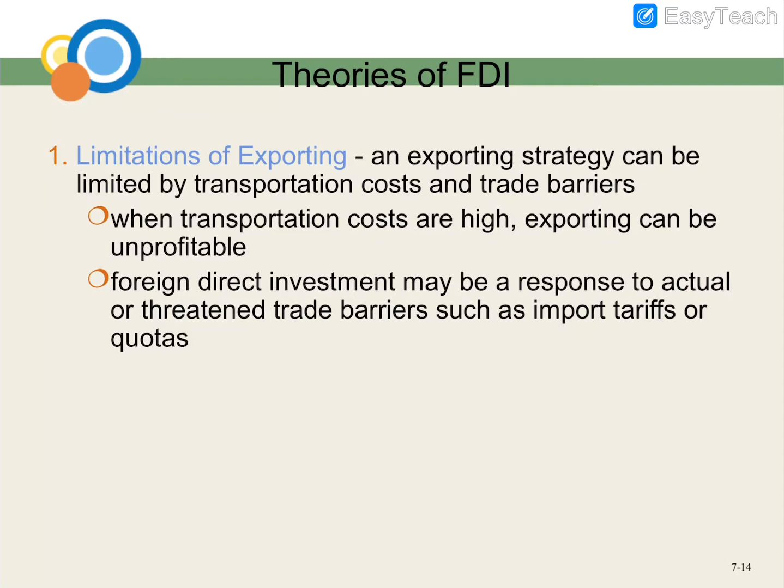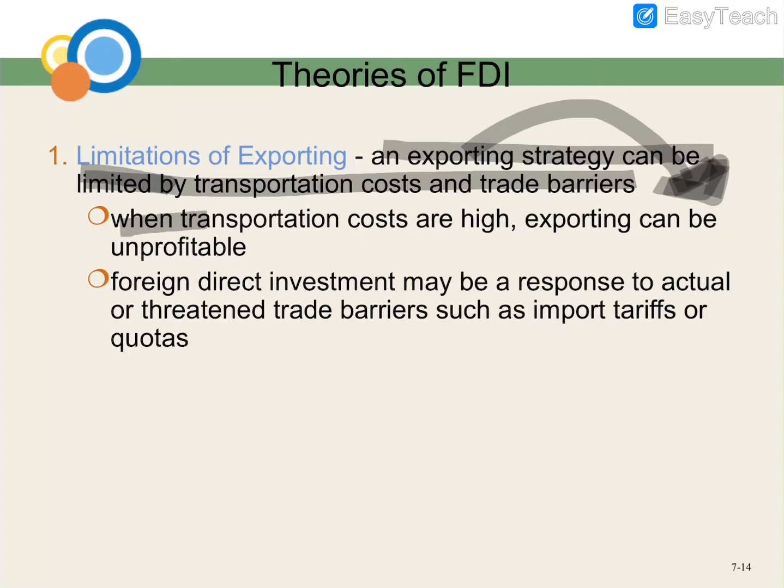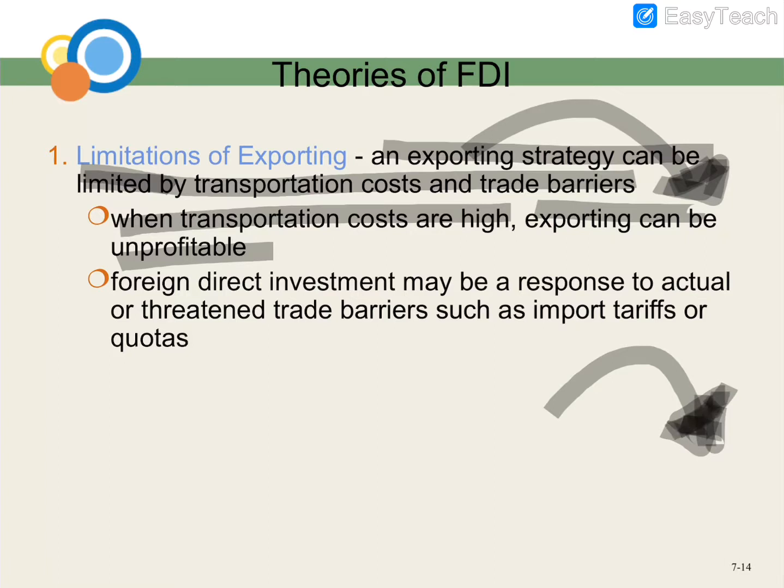That is our export, right? So limitation of export: an exporting strategy can be limited by transportation cost and also trade barrier. When you export from your country, you're normally limited by the transportation cost, which must be very high. When the transportation costs are high, exporting can be unprofitable. You think you export something to gain profit, but the transportation itself may be double the price of the things that you want to sell.